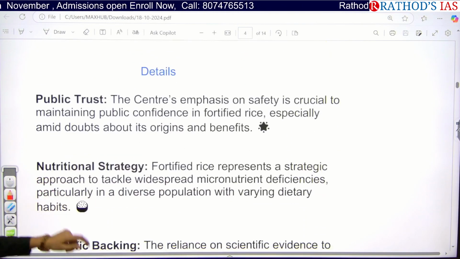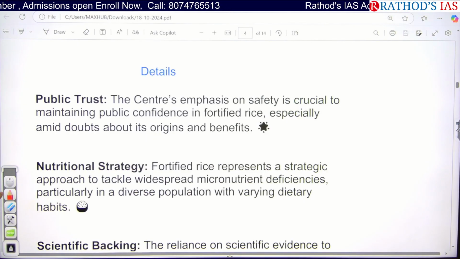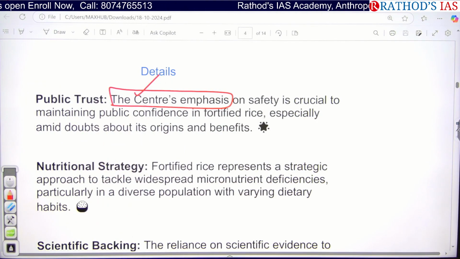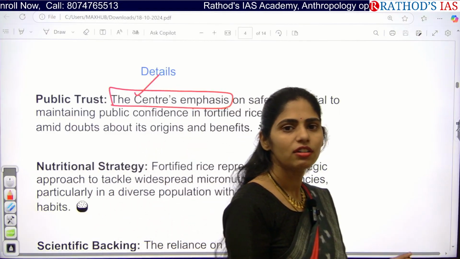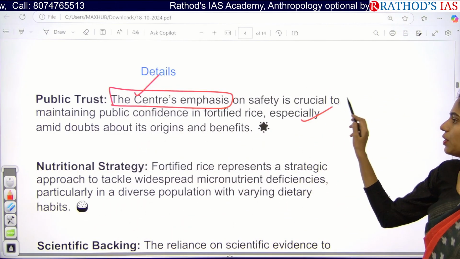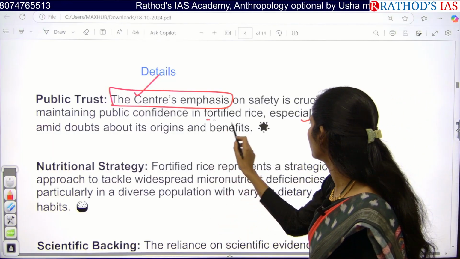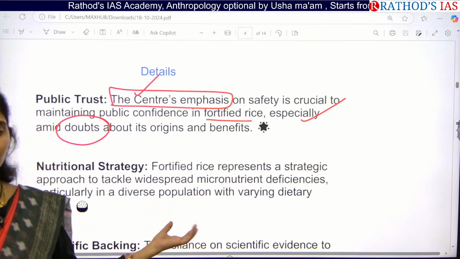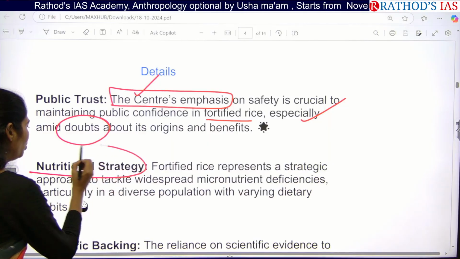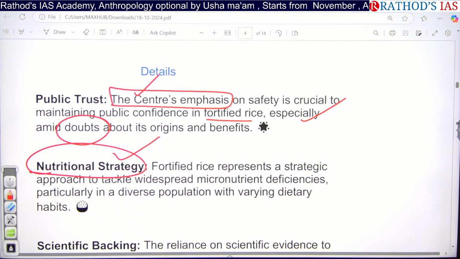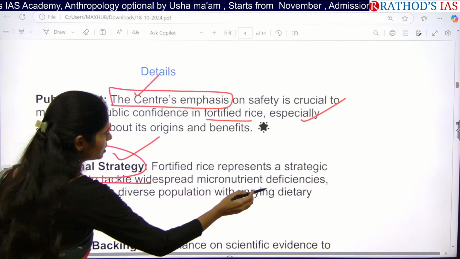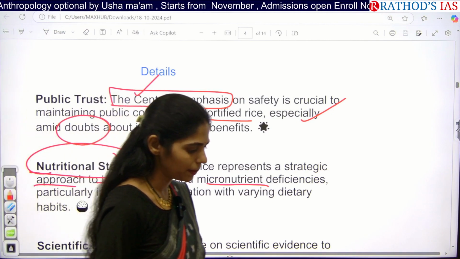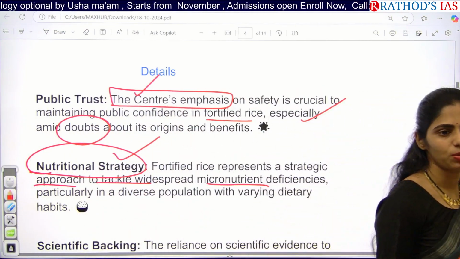So if you see the key points that you have to get from this article, whenever the central government is ensuring the safety, what happens? There will be increased compliance in using this kind of food material among the people. So the first one is we can maintain public confidence in this fortified rice. Especially we can also remove the doubts about the safety of this food in the people. And second one is we can also follow a nutritional strategy. Fortified rice represents a strategic approach to tackle widespread micronutrient deficiencies, particularly in a diverse population, especially vulnerable people like women and children, who are facing this problem of malnutrition.